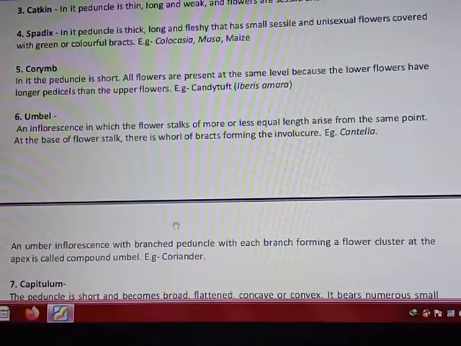Next is spadix. Now in case of spadix, the peduncle is thick. Peduncle is thick, long, fleshy, okay, and has small sessile unisexual flowers covered by colorful bracts. Example, maize.